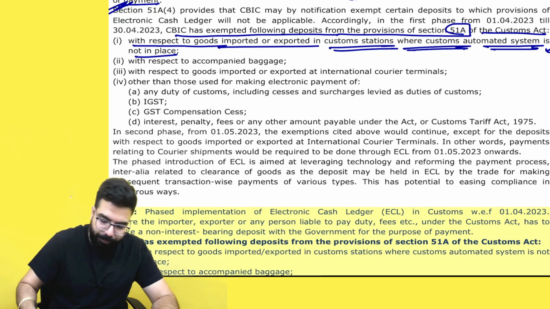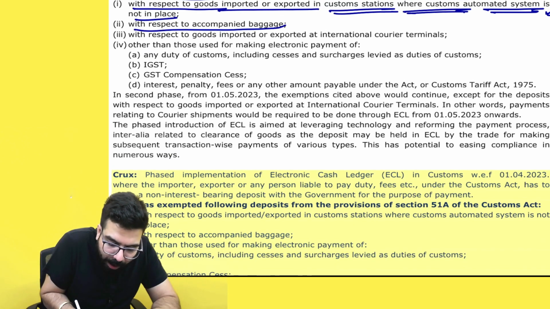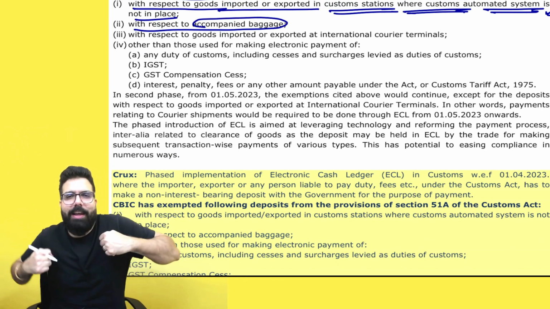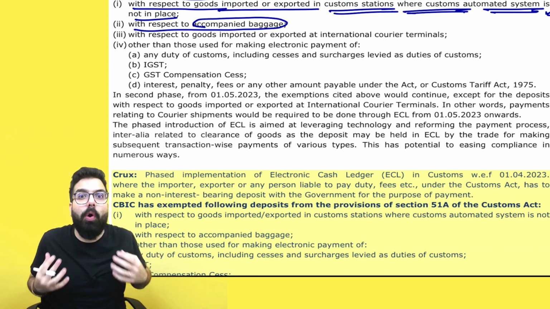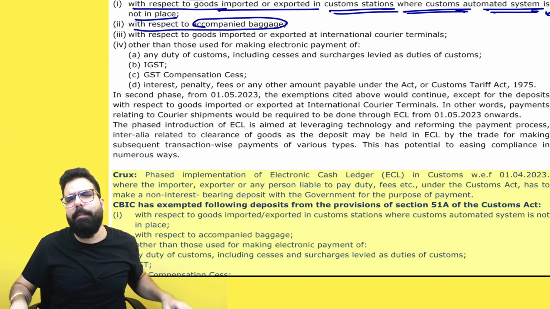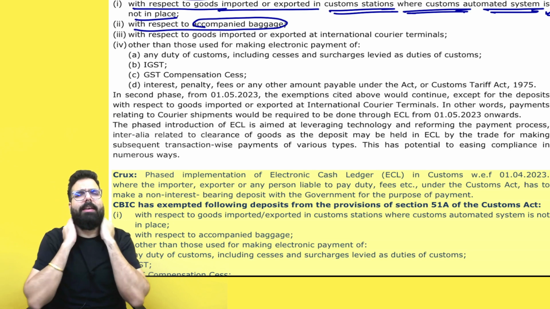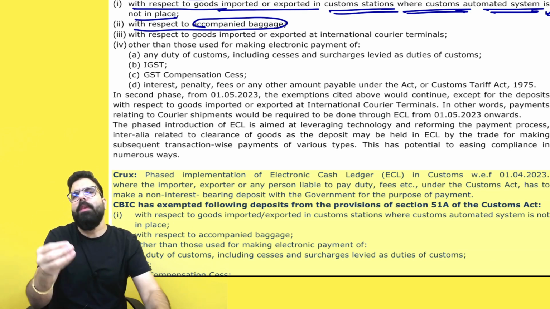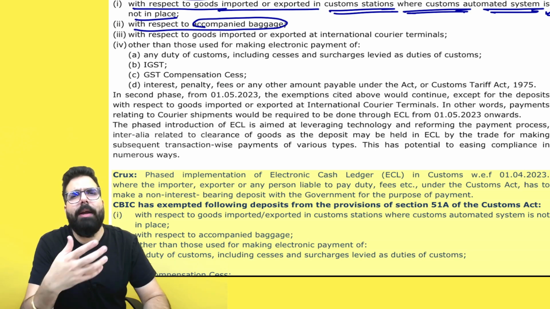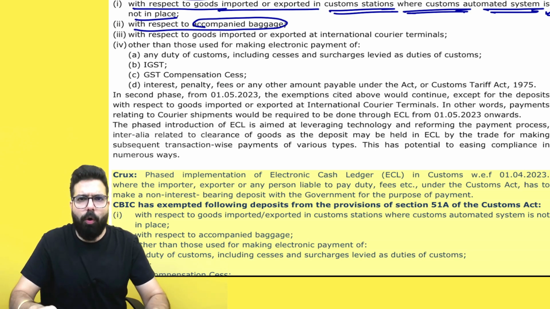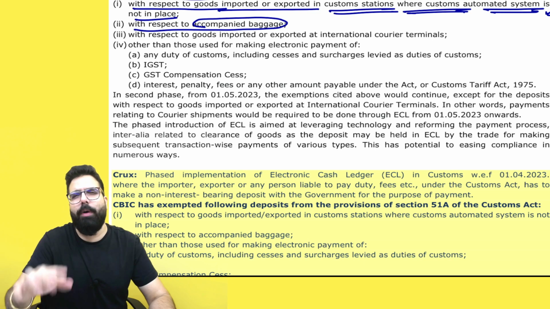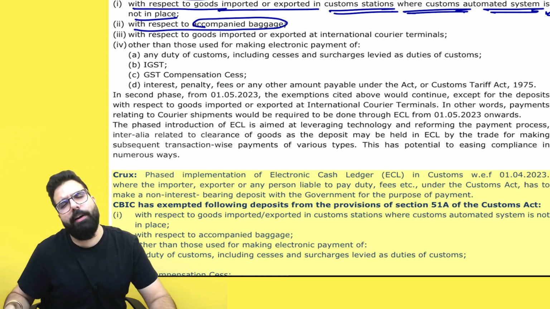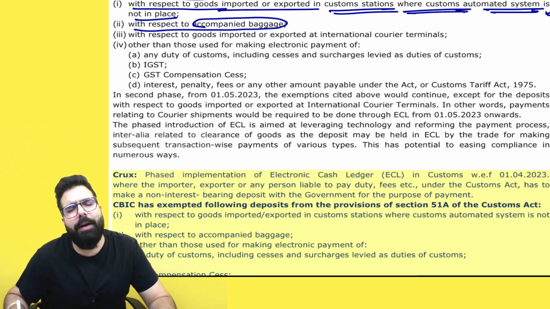The next one: with respect to accompanied baggage. You are coming from outside India, and in your baggage you had some gold or some items, might be some jewelry, and you had to pay some duty. Now, when you have to pay the duty at the airport, should you go online, open your account and use the e-cash ledger? Not required. You can make the payment of the duty directly. You don't have to make the payment through the e-cash ledger.